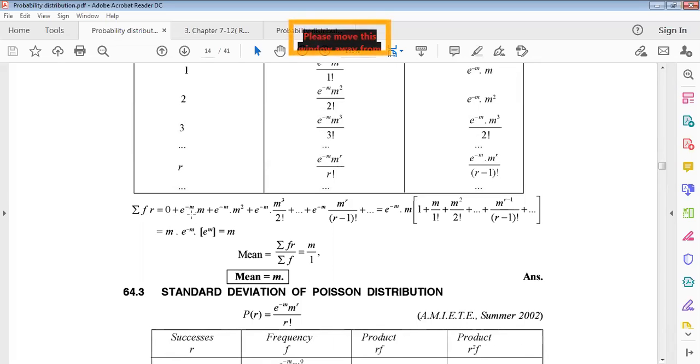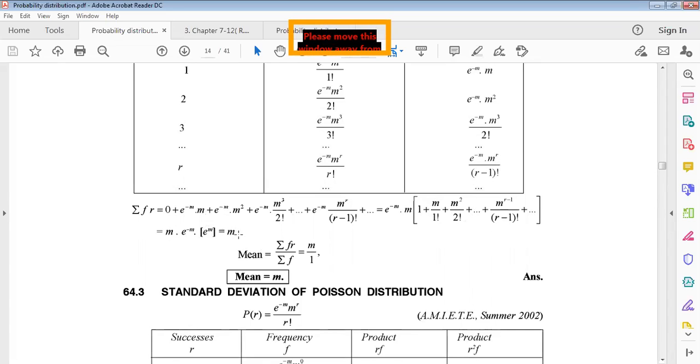Now taking e to the power minus m and m as common from every term, we get this one. Actually, this is the series of what? Exponential form: 1 plus x by factorial 1, x square by factorial 2, plus dot dot, x to the power n by factorial n, plus dot dot infinity. That means this is the series of the exponential function e to the power m, right? So e to the power minus m times e to the power m will be cancelled. Only m remains.